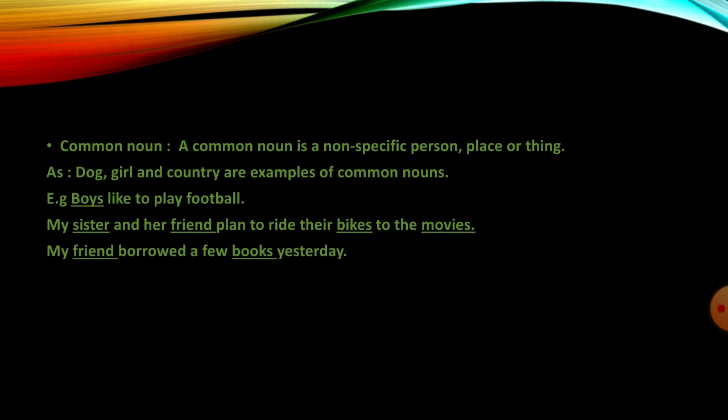Second example, my sister and her friend plan to ride their bikes to the movies. The four common nouns in this sentence, sister, friend, bikes, movies, are not capitalized because these are the names of a category of things, person or place.